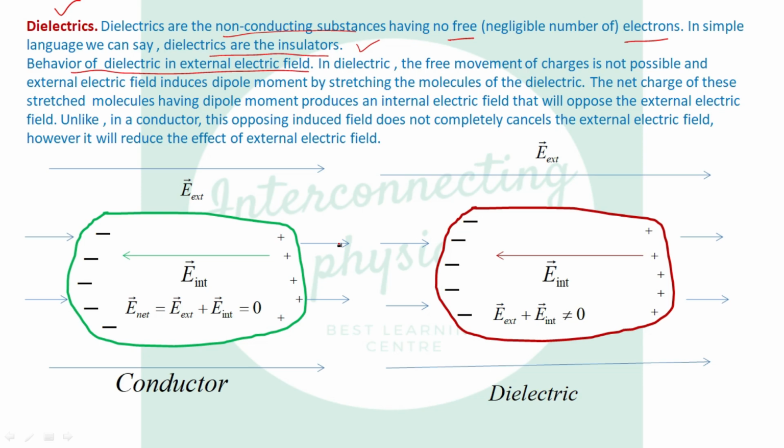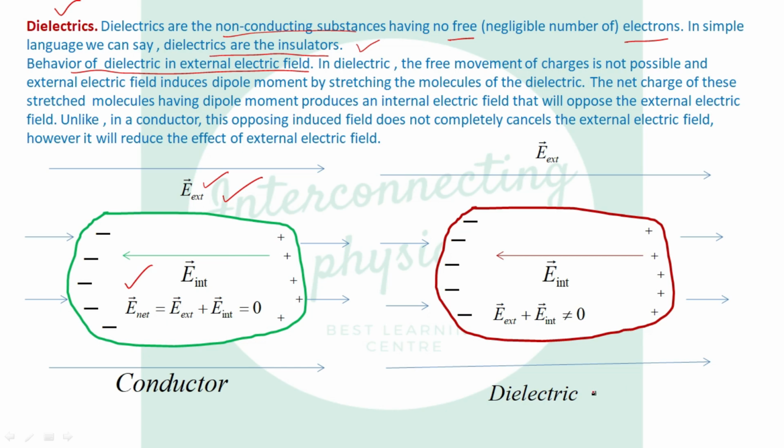Let us suppose, again, I repeat, the behavior of conductor in electric field. When we place a conductor in electric field, what will happen? The negative electrons move left to the electric field and the positive charge resides on the right of the electric field. And the internal electric field is just equal and opposite to the external electric field, they cancel out each other, and the net electric field is zero inside the conductor.